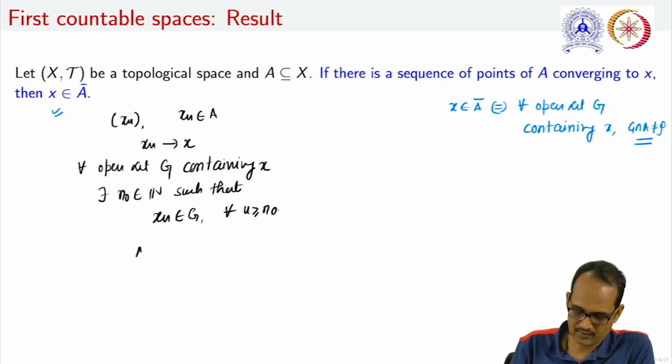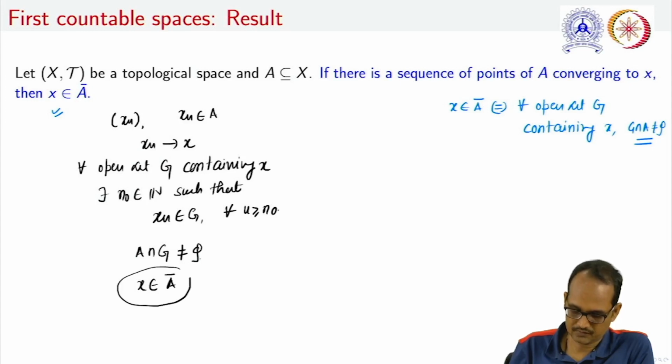From here we conclude that A intersection G is non-empty, or x belongs to the closure of A.